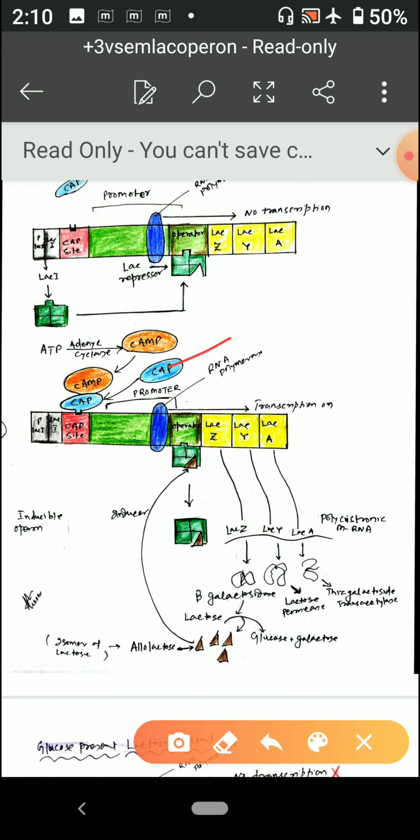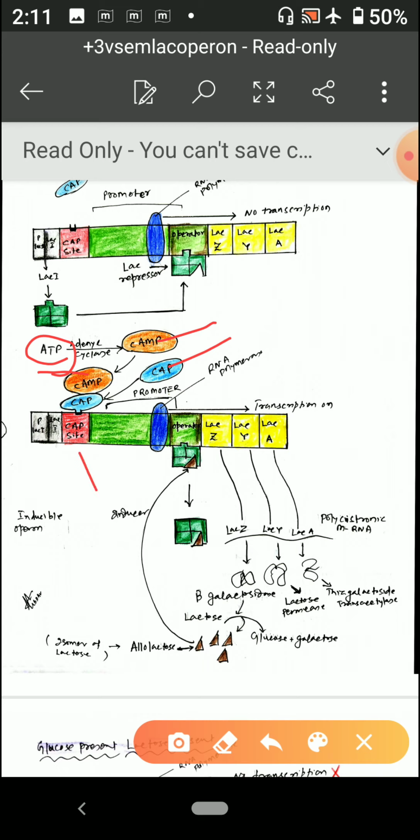and when it gets attached, there is no glucose, or very little glucose. When there is no glucose, it gets attached with this CAP site, and for that it needs another molecular messenger, that is your cyclic AMP. So this cyclic AMP is produced from ATP by the enzymatic activity of adenyl cyclase. So the ATP is broken down to cyclic AMP, and when this cyclic AMP combines with your CAP, it gets attached to the CAP site.